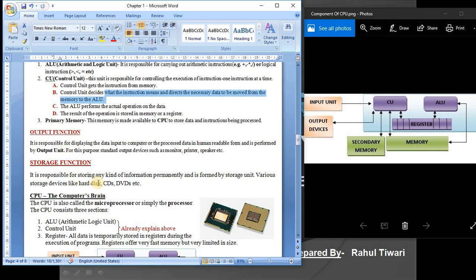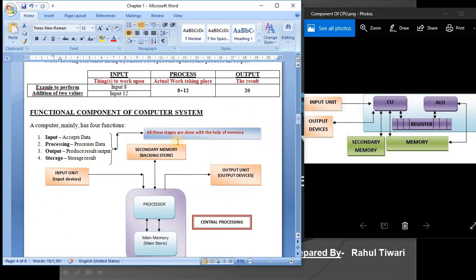Okay, now the storage function. It is responsible for storing any kind of information permanently. Actually they are talking about the secondary storage function, not main memory.